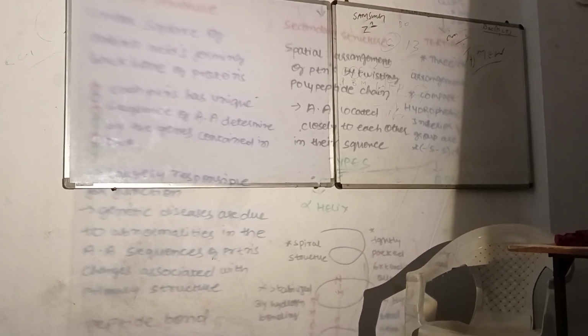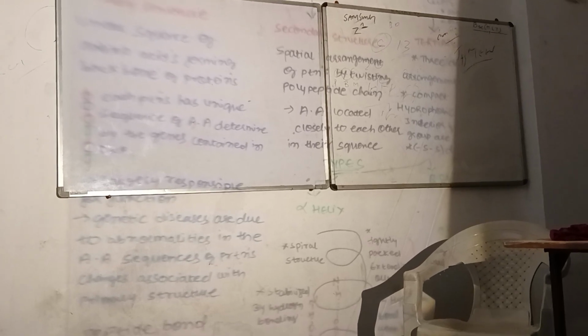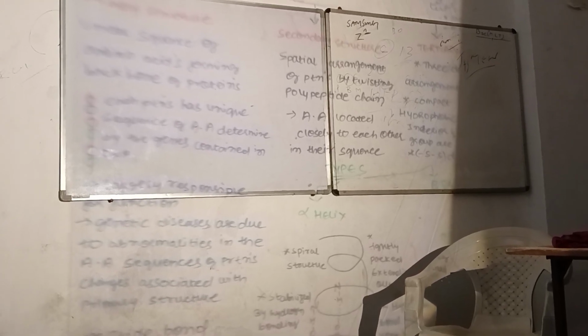Majority in your body, the structure of the protein is of the quaternary type. Okay, the majority of your body is going to contain proteins of the quaternary type. So let us see the first structure, that is the primary structure of the protein.